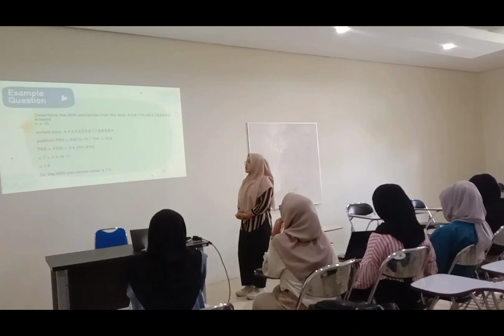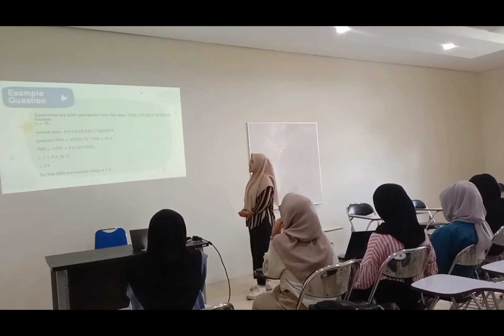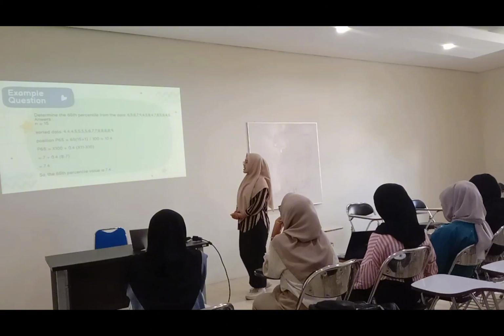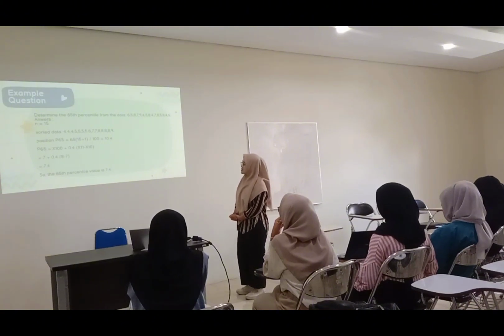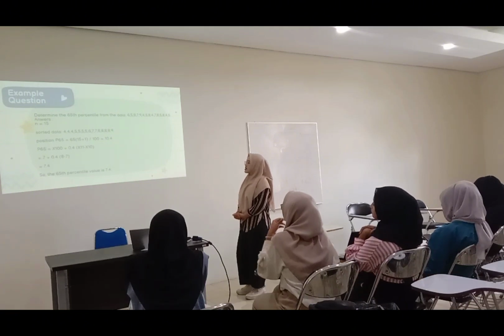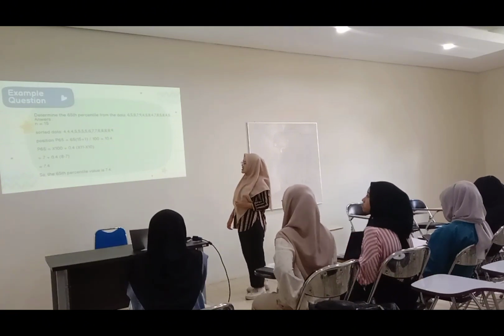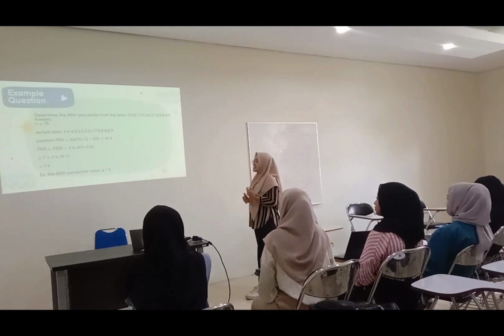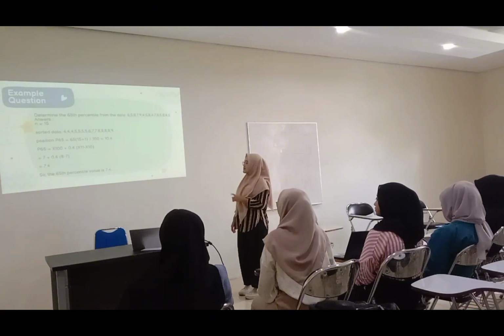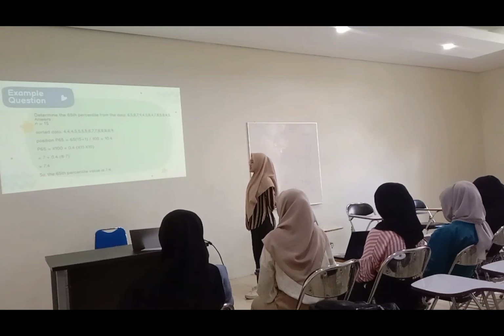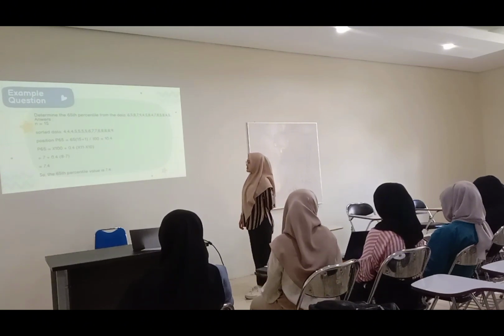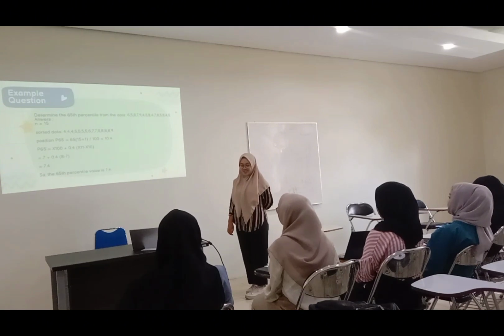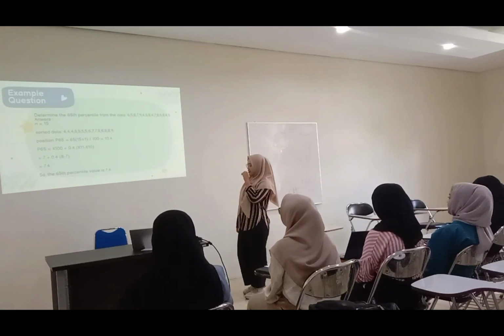So the sorted data is 4, 4, 4, 5, 5, 5, 6, 7, 7, 8, 8, 8, 8, and 9. The position of P65 is 65 multiplied by (15 plus 1) divided by 100. This is 10.4.